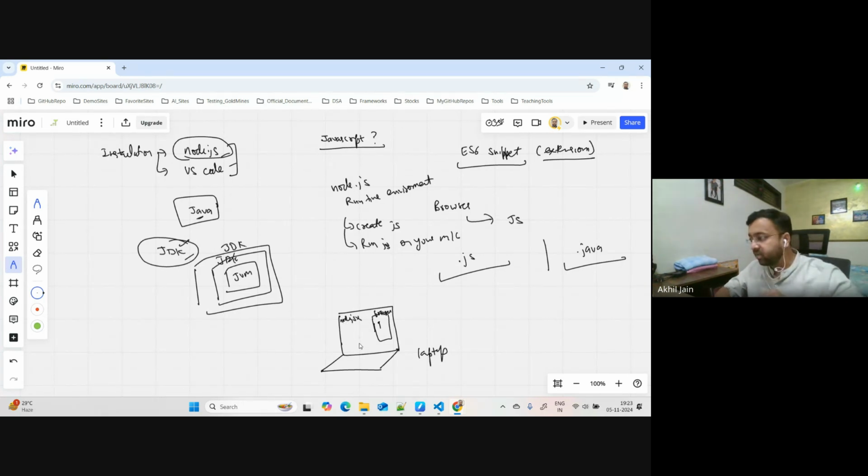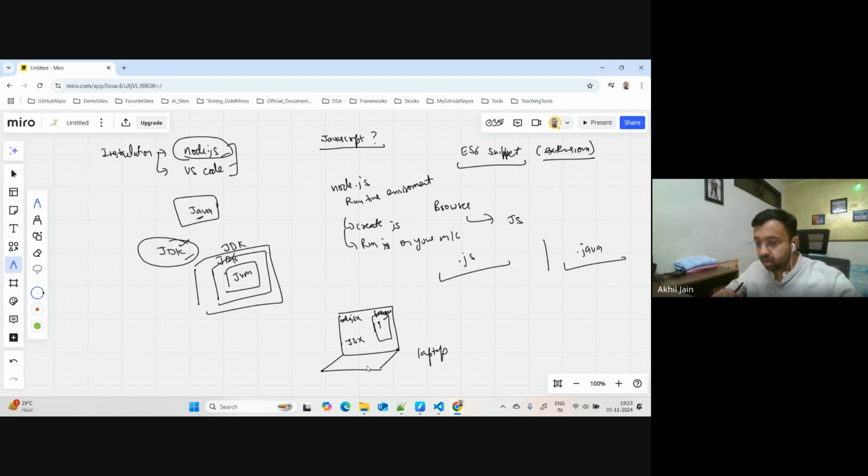I can still run my JavaScript file inside the browser, right? Any modern browser, Chrome, Edge, Firefox, anything which I want, I can run that code. But if I don't have Node.js on my machine, then without using the browser, I cannot run the JavaScript.